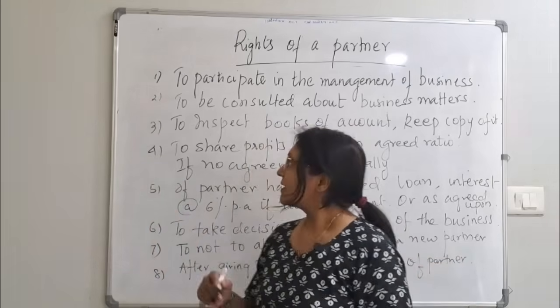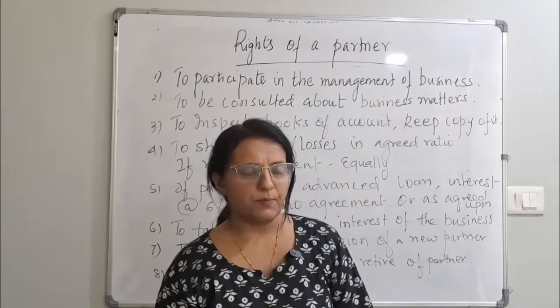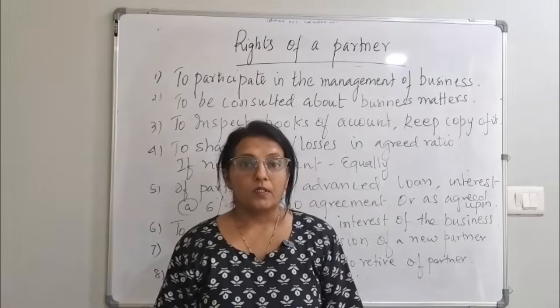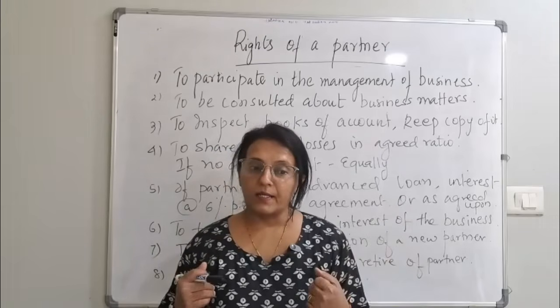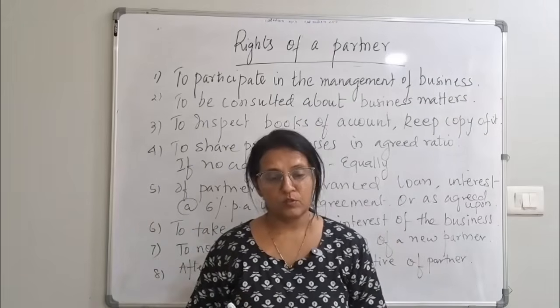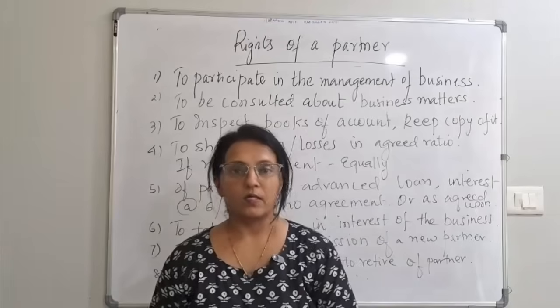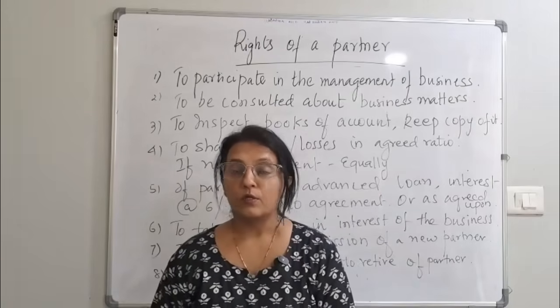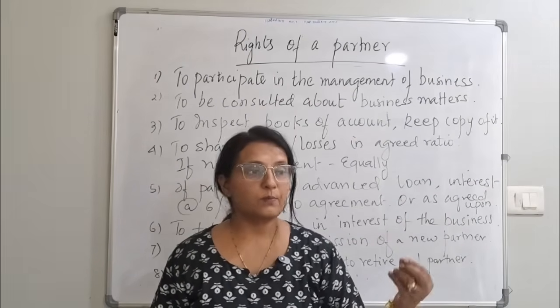Okay. Next is to inspect the books of accounts. Keep a copy of it. Krishnamurti said, I am a CA, show me the books. Let me see the accounting books. So the accountant goes and shows the books. Krishnamurti is very angry. Okay, this is how it is, refreshment upon refreshment.